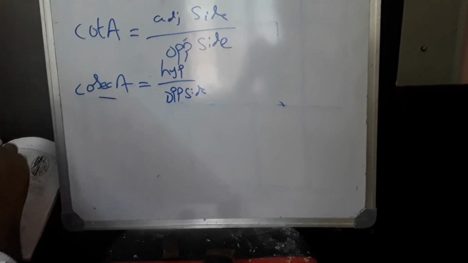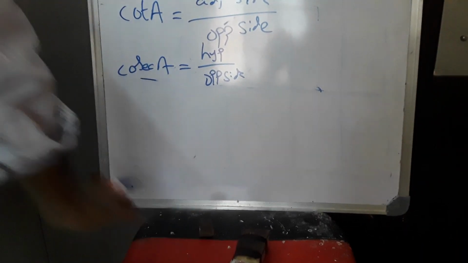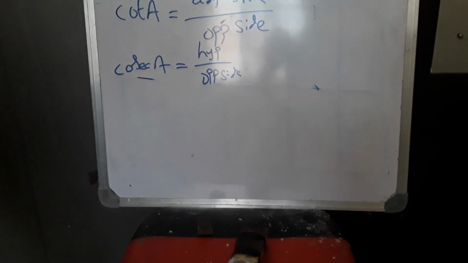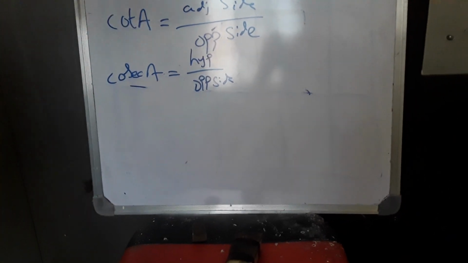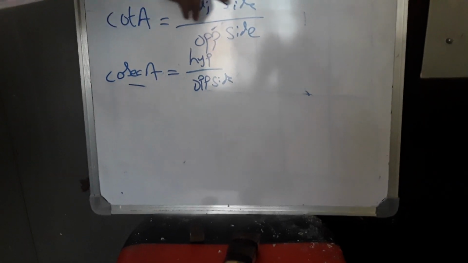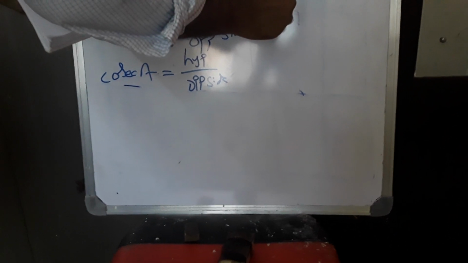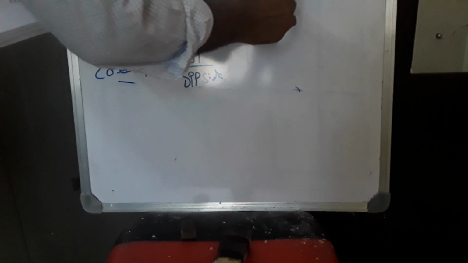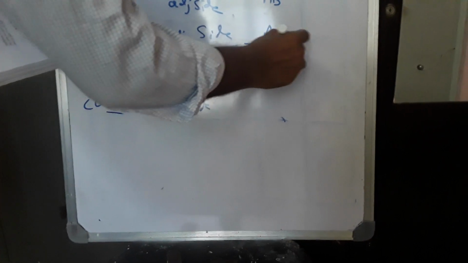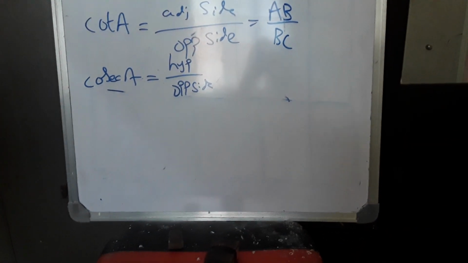Adjacent is AB, so AB divided by BC. Okay.